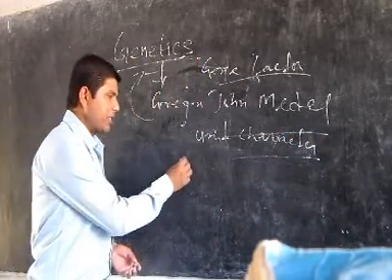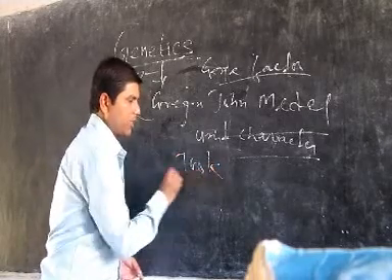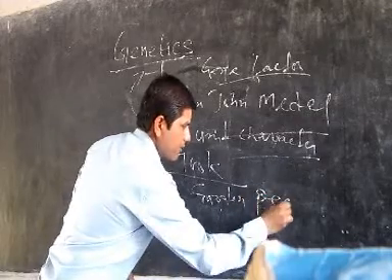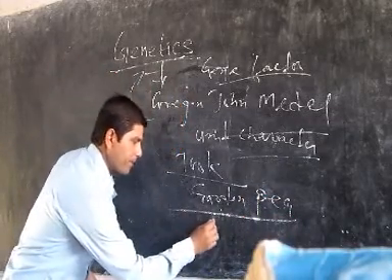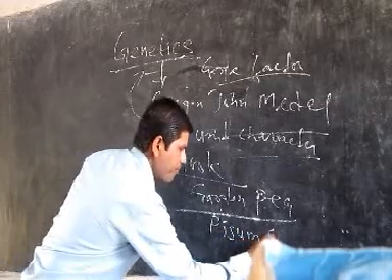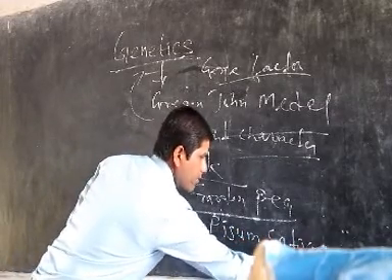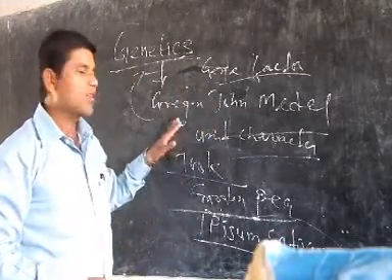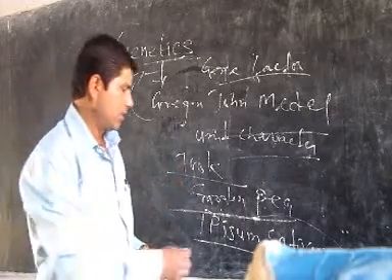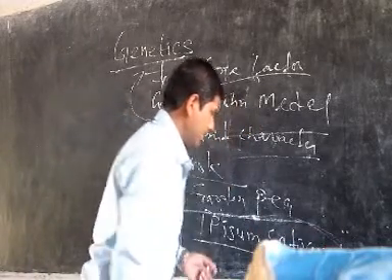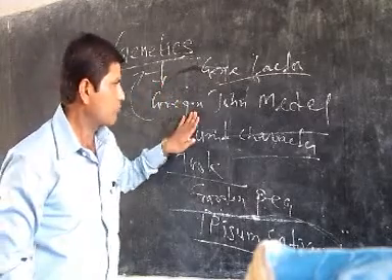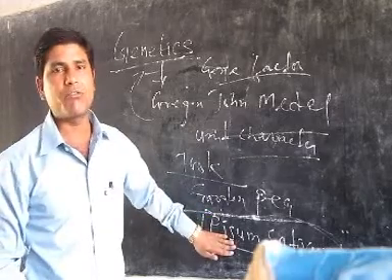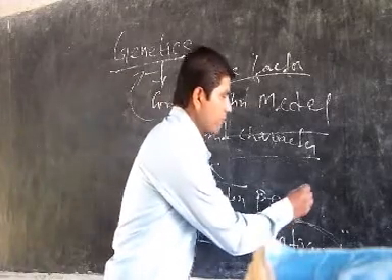For this, he took a garden pea, which is also known as Pisum sativum. This pea has contrasting characters. According to Mendel, he took this plant for experimental work because it has various characters.